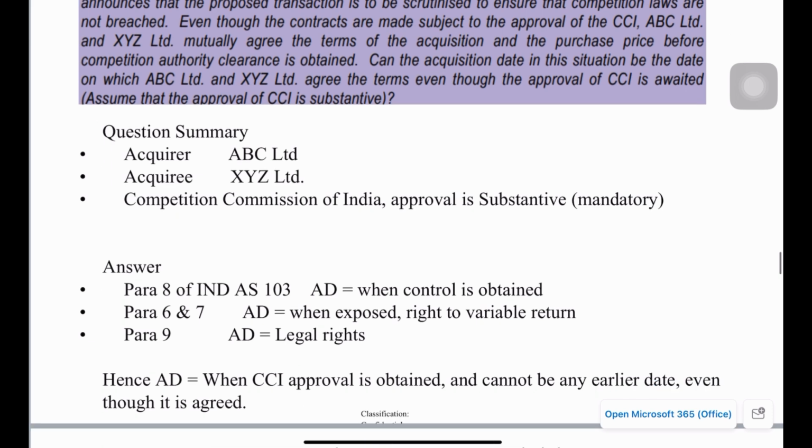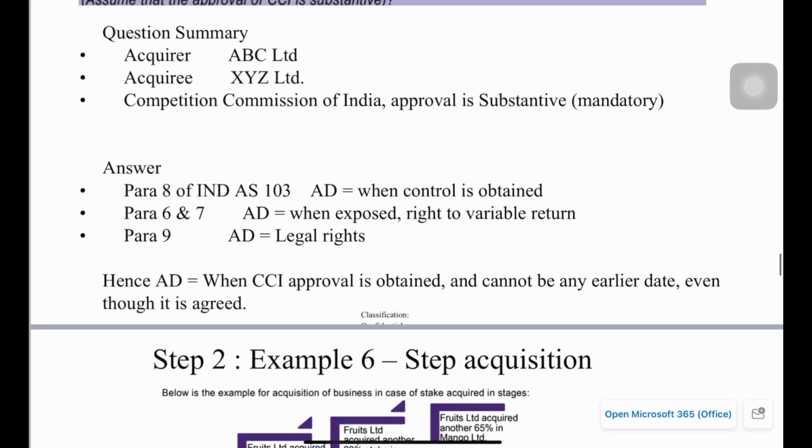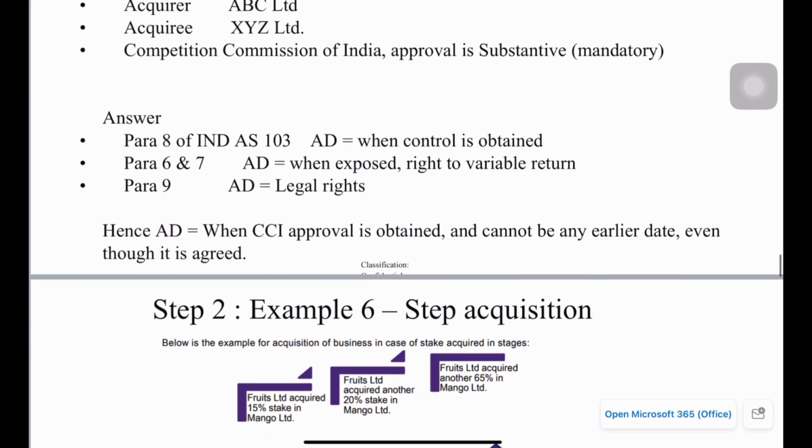So in this case, again we can refer to paras 6, 7, 8 and 9 of Ind AS 103. If you apply those paragraphs here, we can say that only when the Competition Commission of India approves this deal, then only the deal can happen. So the date on which the Competition Commission approves will be the acquisition date, because that is when the legal rights are given to this deal.